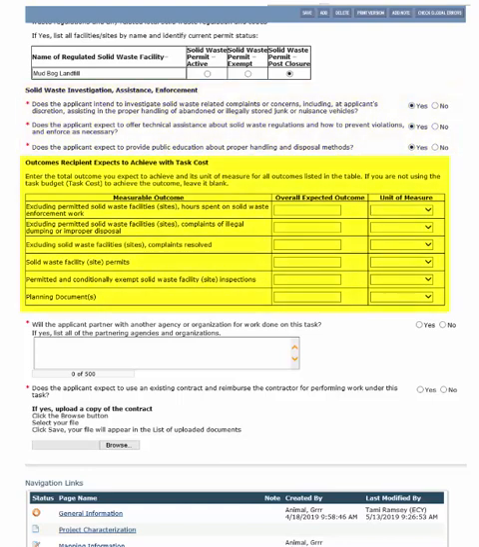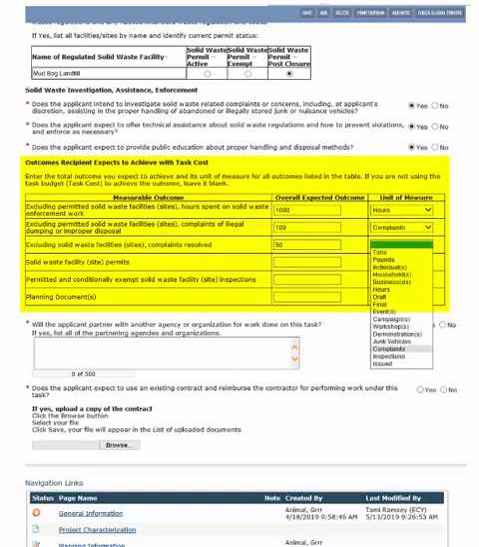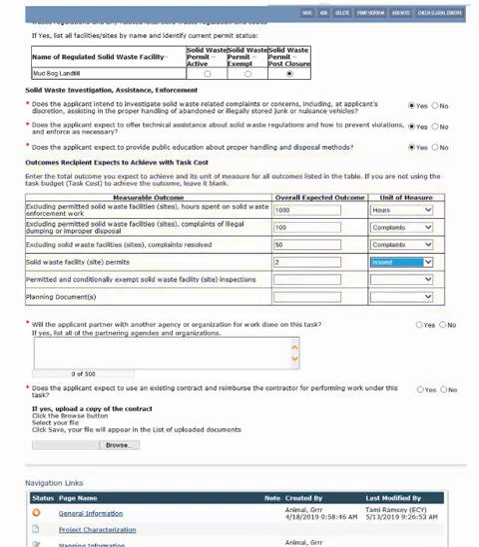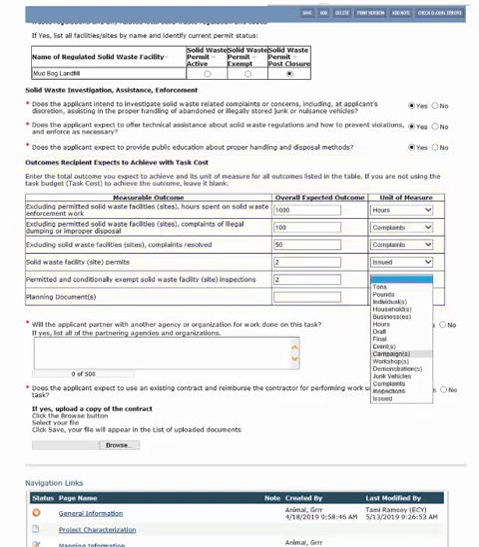Next is outcomes recipient expects to achieve with task cost. The measurable outcomes listed in the table are what Ecology is tracking. Please select at least one, not including the staff hours. If there's an outcome or output that you feel is important to track and report that is not in the table, please add it at the end of the task description box and be sure to discuss it with your Ecology Regional Contact as the agreement is being drafted.